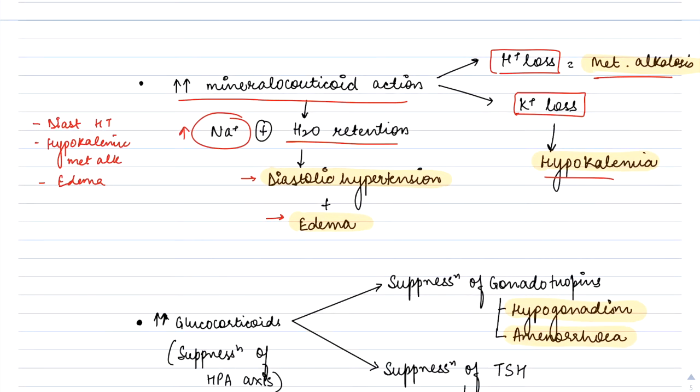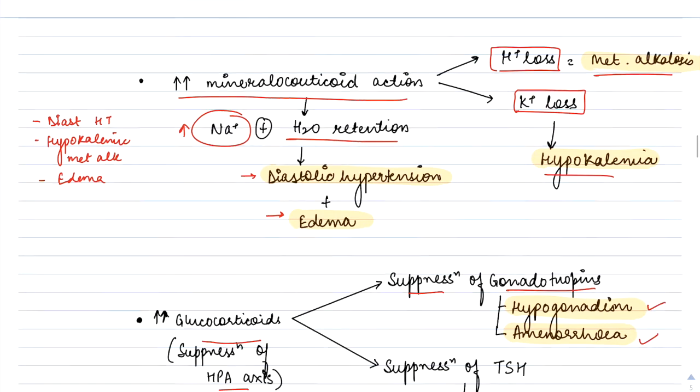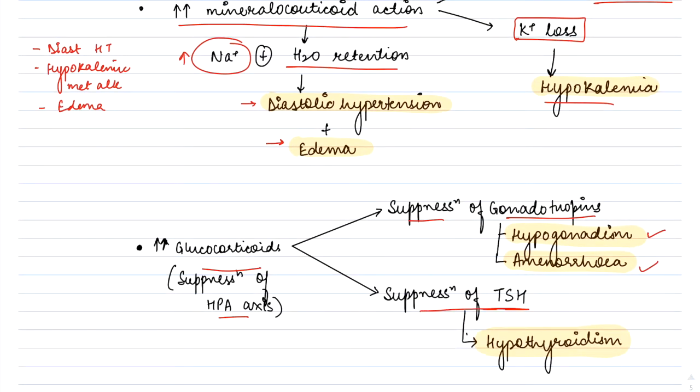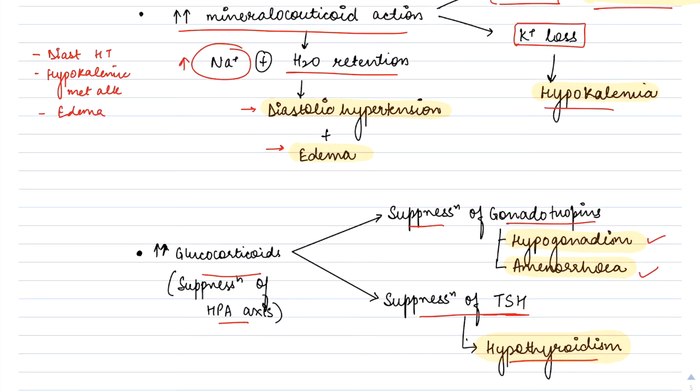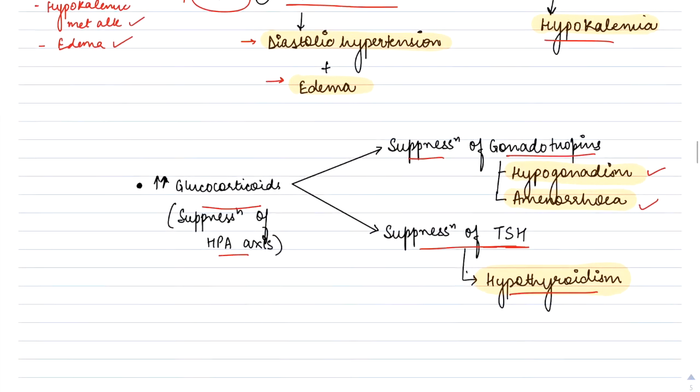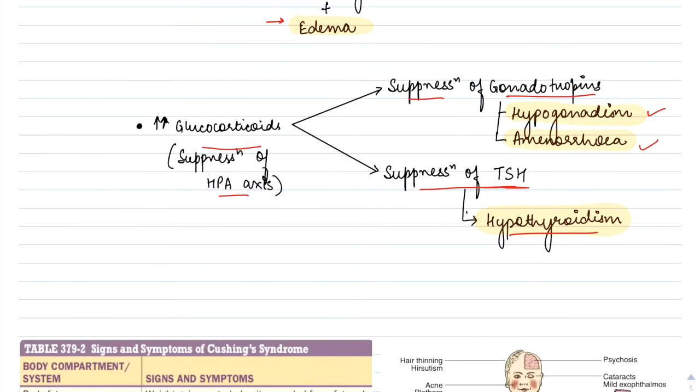Okay, now excess glucocorticoids also lead to suppression of the hypothalamo-pituitary axis, thus causing suppression of the gonadotropins, leading to hypogonadism and amenorrhea, and suppression of TSH secretion by the pituitary, thus causing hypothyroidism. So, diastolic hypertension, hypokalemic metabolic alkalosis, edema, hypogonadism, amenorrhea, hypothyroidism, all are features of Cushing syndrome.